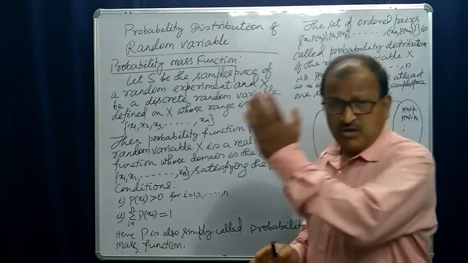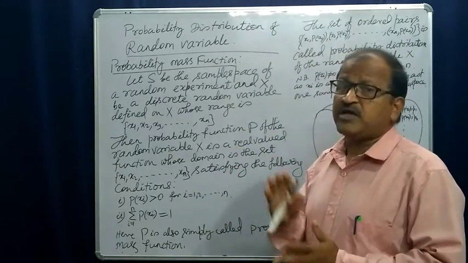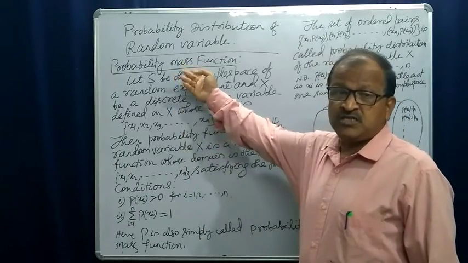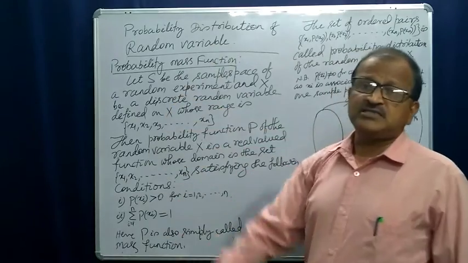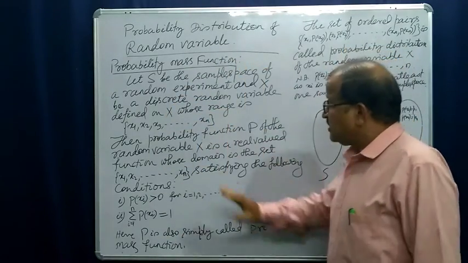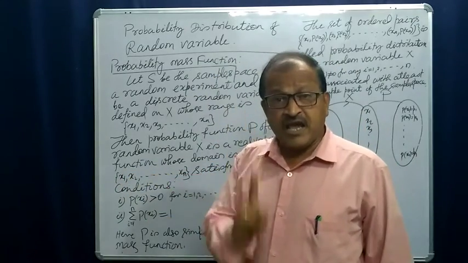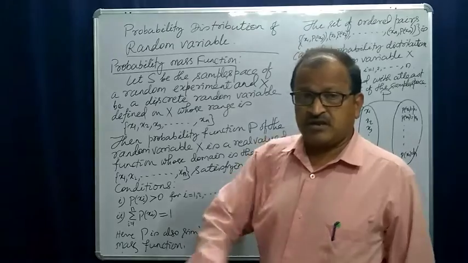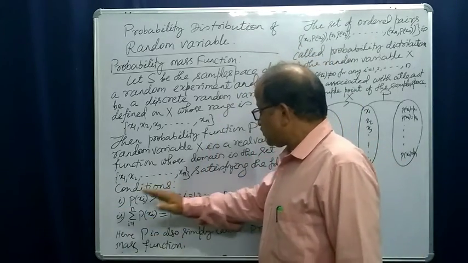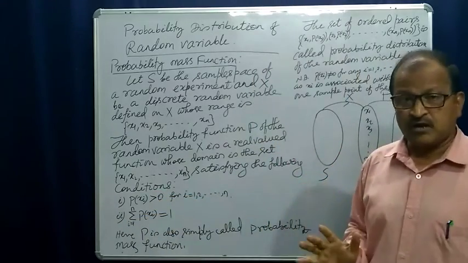After this we'll take an example where you will be clear how these values are associated with at least one sample point. And that is why the probability of these values cannot be 0 anywhere. So it is greater than 0 and whose summation is equal to 1.